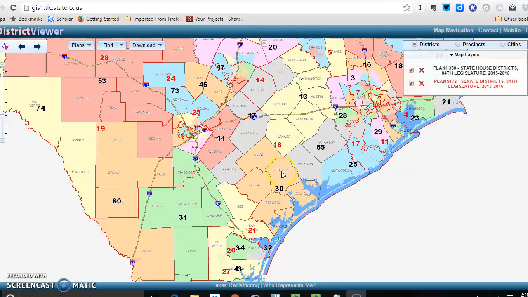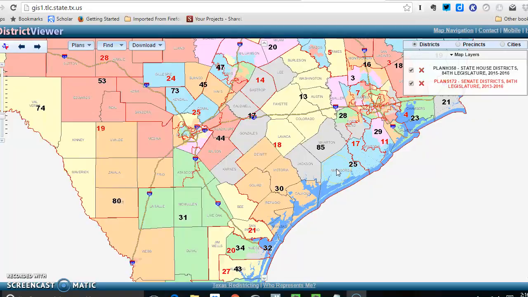So on your screen, you can see here's Victoria County, where my cursor is, and Victoria County is part of the 30th State House District, which means that Representative Geanie Morrison, a Republican from Victoria, is the state representative. Move up a little bit here to the northeast in Jackson, Wharton, parts of Fort Bend County. This is the 85th State House District, and this is a district that Phil Stephenson, a Republican from Rosenberg, represents. Up here, this is the 28th State House District, which is Katy and northern parts of Fort Bend County. This is John Zerwas, another Republican.